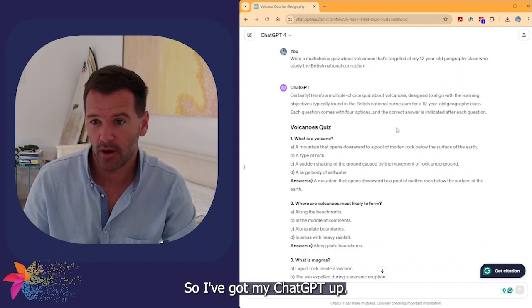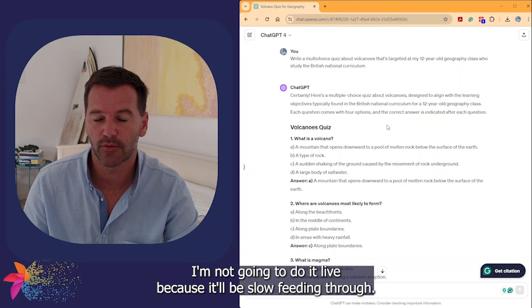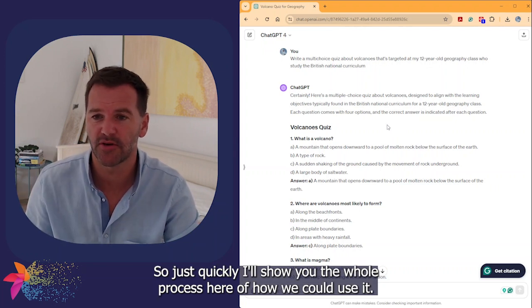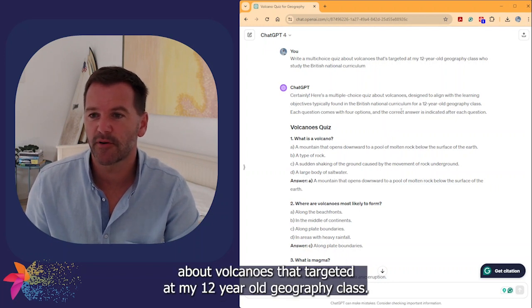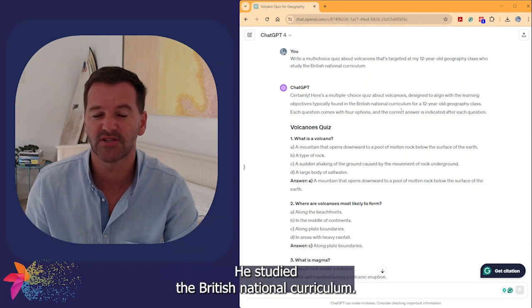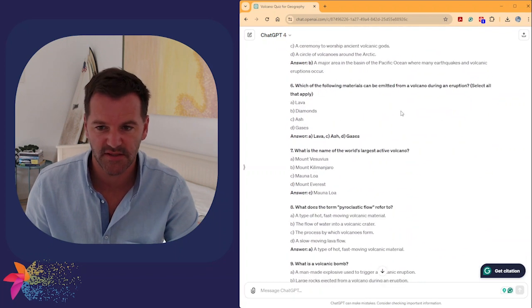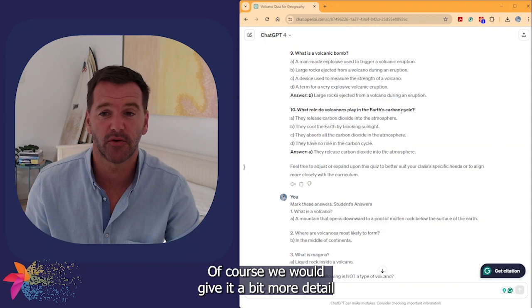So I've got my ChatGPT up. I'm not going to do it live because it would be slow feeding through. So just quickly, I'll show you the whole process here of how we could use it. You can see I've said, write a multi-choice quiz about volcanoes targeted at my 12-year-old geography class who study the British national curriculum. It's then going to produce a quiz. Have a read through that. I'm saying I'm happy with that quiz. Of course, we would give it a bit more detail.